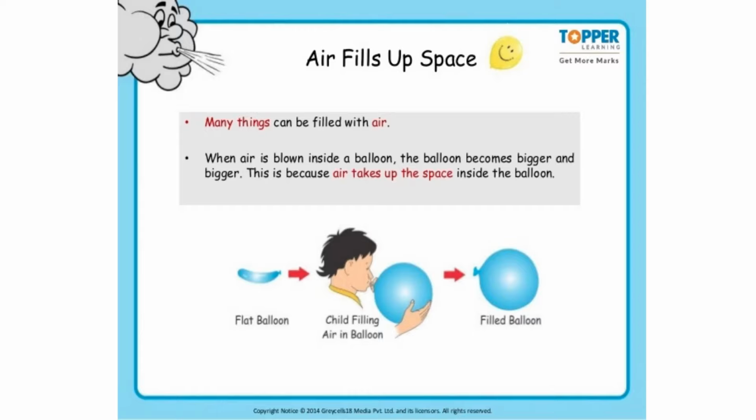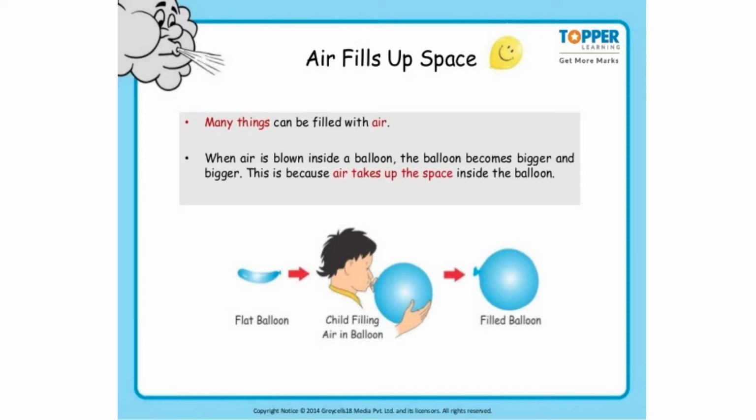There is one more activity, children, which we can perform, explaining this property, air fills up space. For that, you need one flat balloon, a normal balloon which we all have, or if you don't have, you can get one. What are you going to do? You're going to put that balloon in your mouth and you're going to blow air inside it.